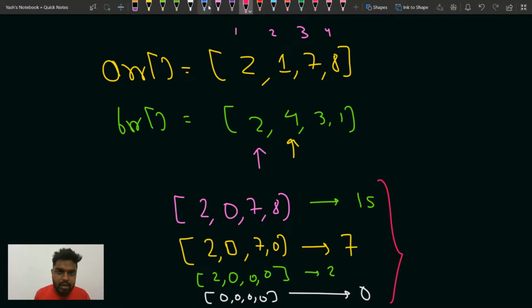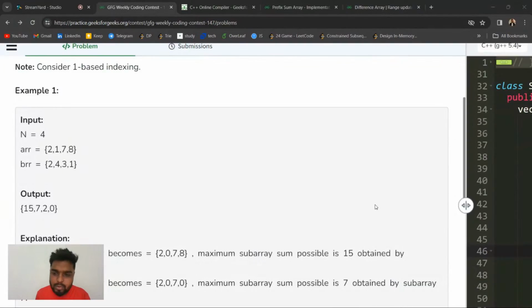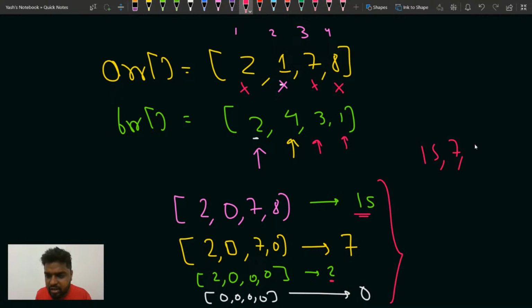What I'm saying is, first of all, the element at index 2, you will mark this guy as 0. Then after that, the maximum subarray sum would be 15 in the updated array. Then, if you mark the element at index 4 as 0, then 8 will become 0. Then 2, 0, 7, 0, the maximum element is 7, I guess. Then you will mark the element at index 3 as 0, so the array will be 2, 0, 0, 0. Then you will mark the element at index 1 as 0, so 2 will be marked as 0. So all the elements are 0, so the sum will be 0. You can see the answer comes out to be 15, 7, 2, and 0.